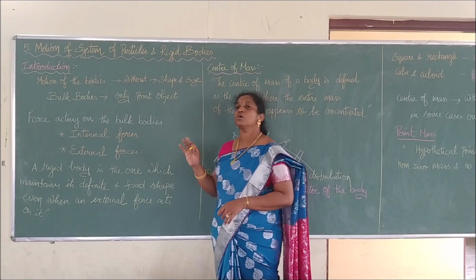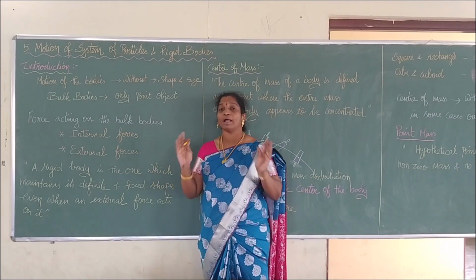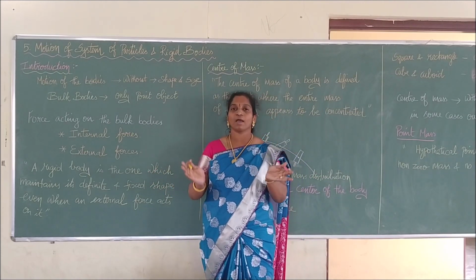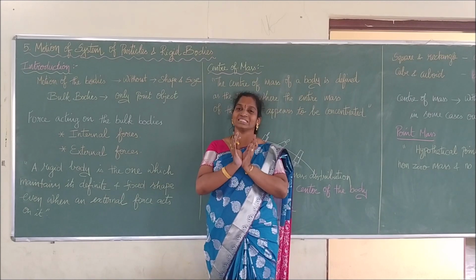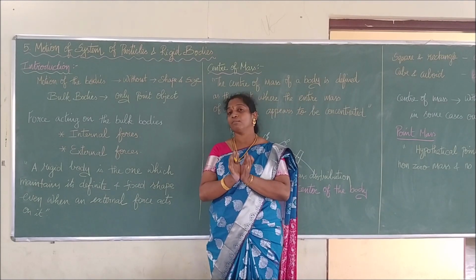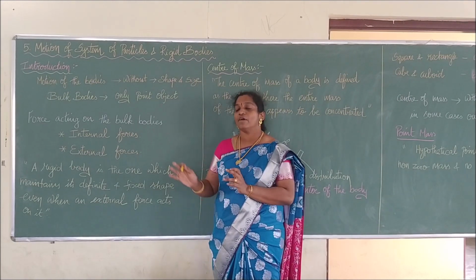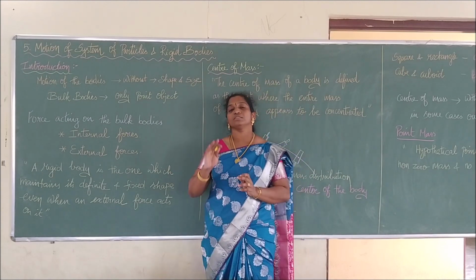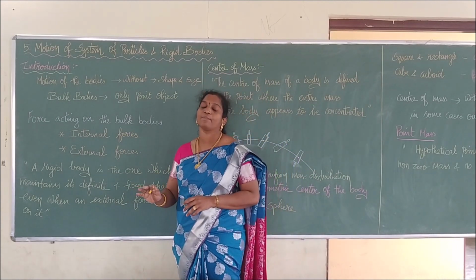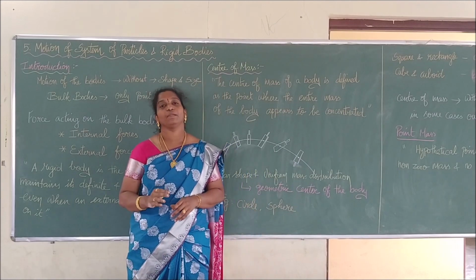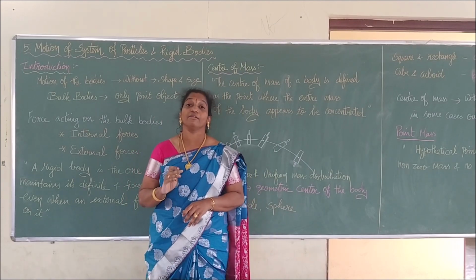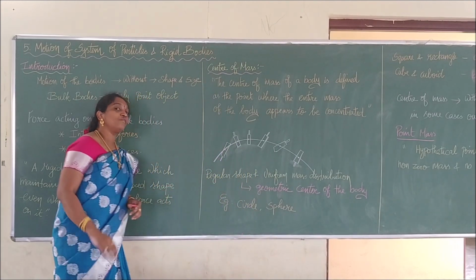So rigid bodies or bulk bodies, because bulk bodies means what? All tiny masses joined together to form one single object. Then we can call those bodies what? Bulk bodies. So a rigid body means what? A rigid body is one that doesn't change in its shape and size when an external force is applied. We can call that a rigid body. Right.